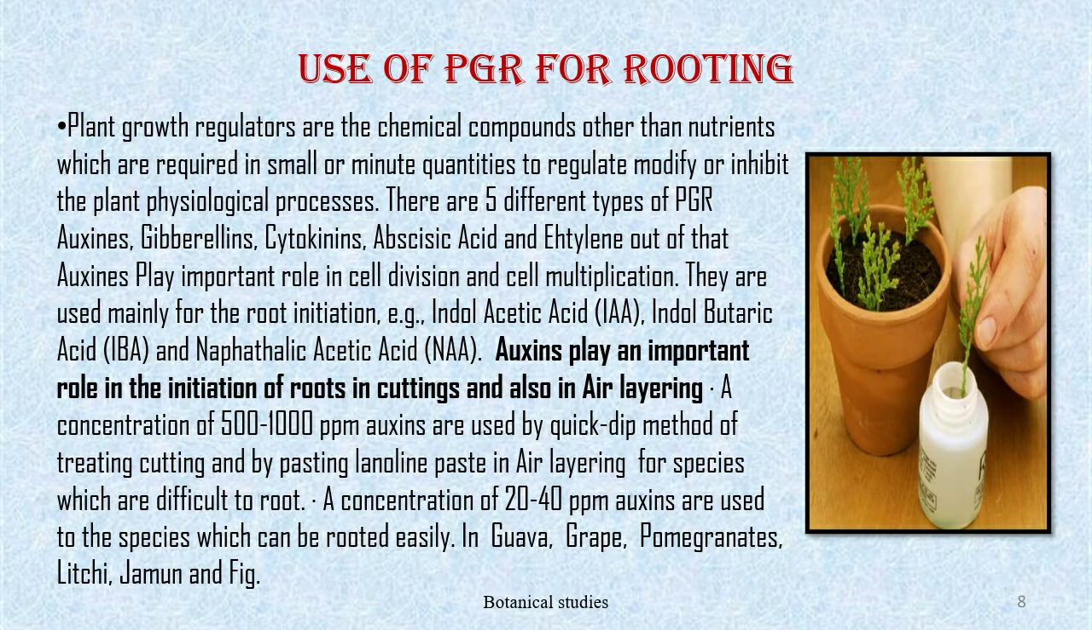A concentration of 20 to 40 ppm auxins is used for species which root easily, such as guava, grapes, pomegranates, lychee, jamun, and fig, etc.